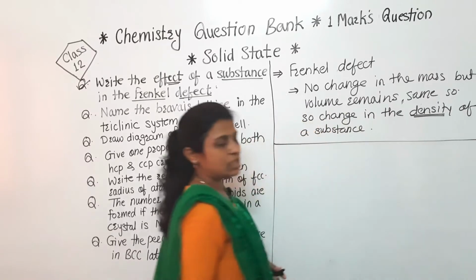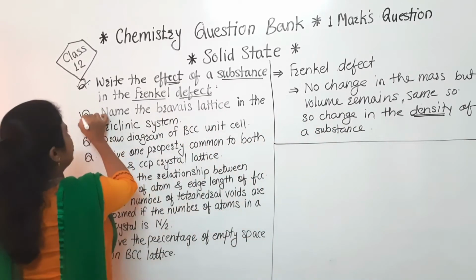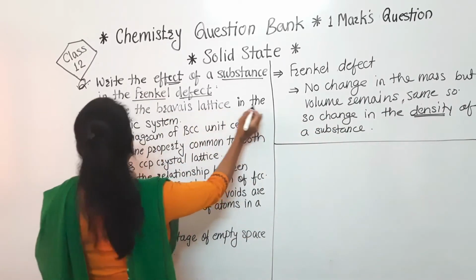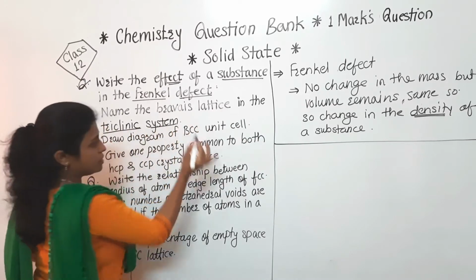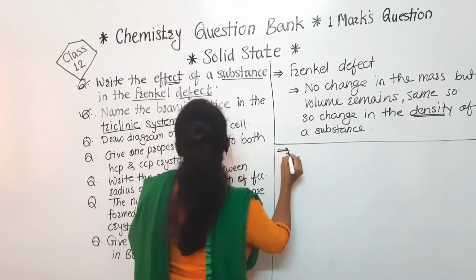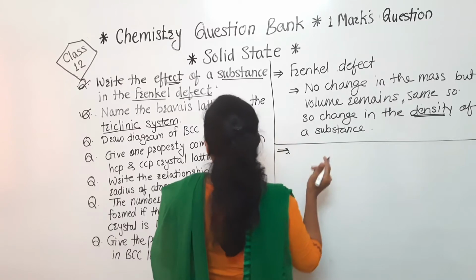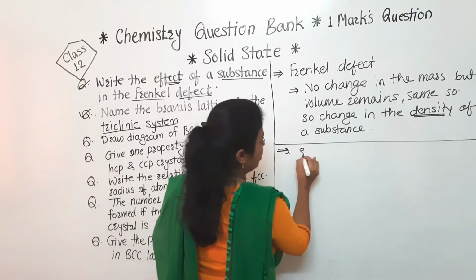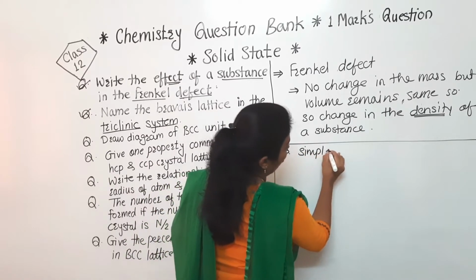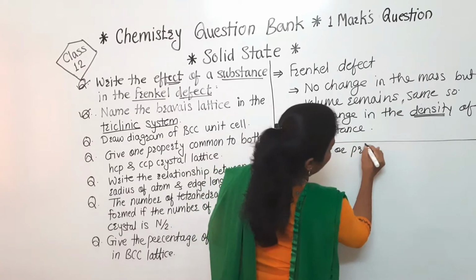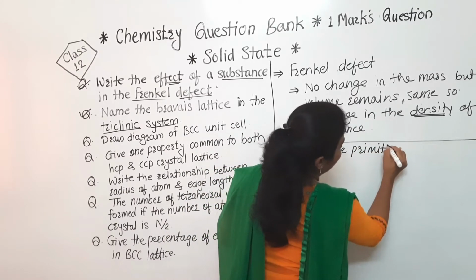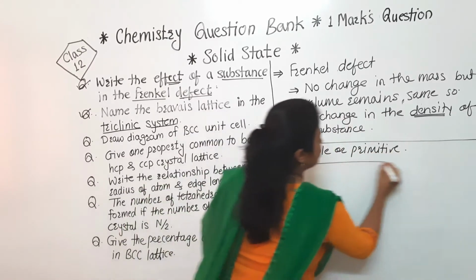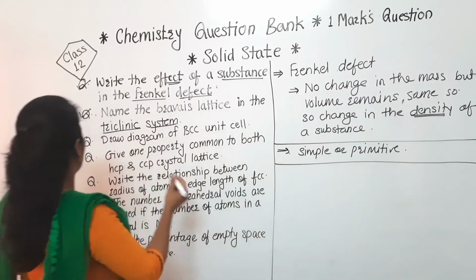the density also. Second question, name the Bravais lattice in the triclinic system. The name of that Bravais lattice in the triclinic system is simple or primitive. Primitive is nothing but simple, that you have to keep in mind. So this is the answer of this second question.